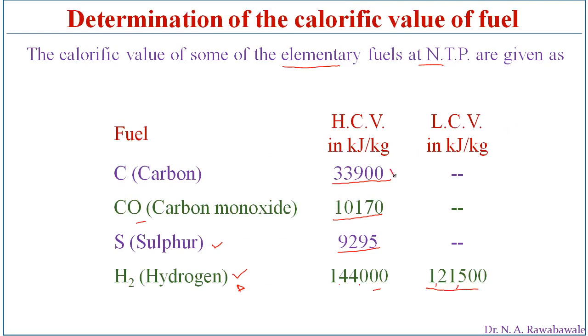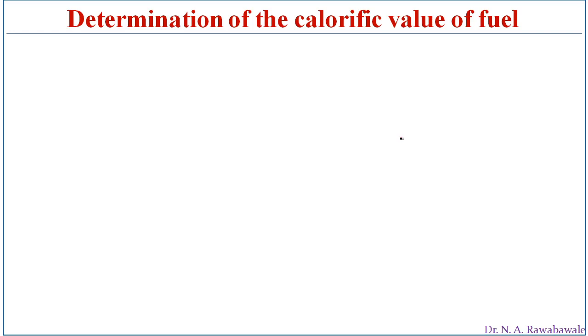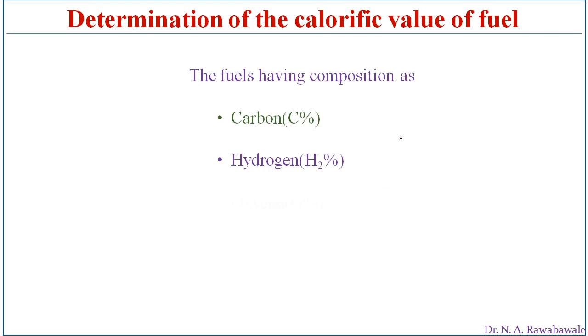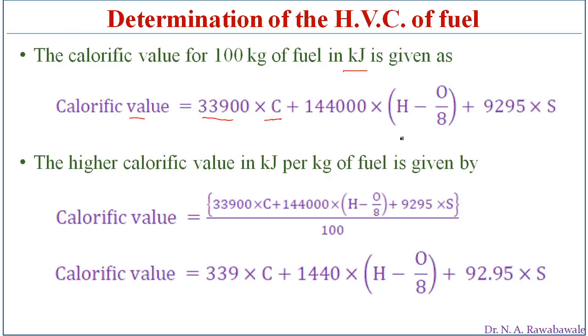If 1 kg of carbon is burned, it produces 33,900 kilojoules of heat energy. Looking at this equation, 33,900 is the calorific value of carbon, 1,44,000 is the calorific value of hydrogen, minus O by 8.